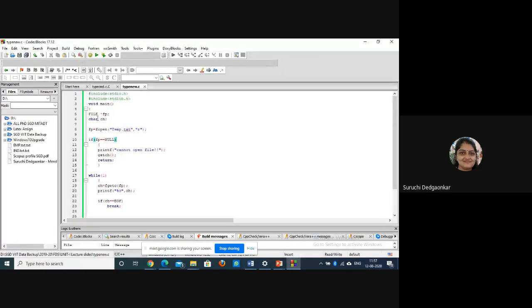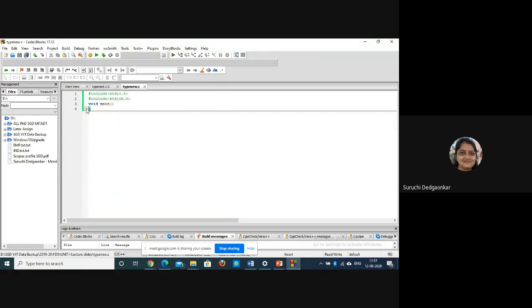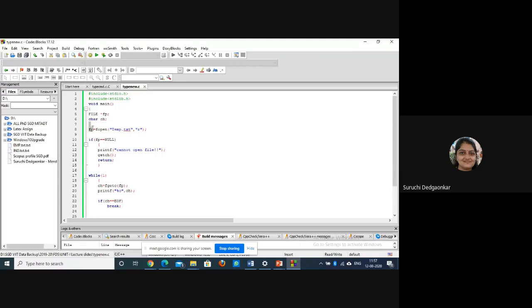So this is our first step, to declare the file pointer. Then we have opened the file and initialized that file pointer. Then we have checked whether that file pointer is properly initialized or not. If fp is NULL, that means the file handle is not set. Then we will display the error and return, so it will not execute further.